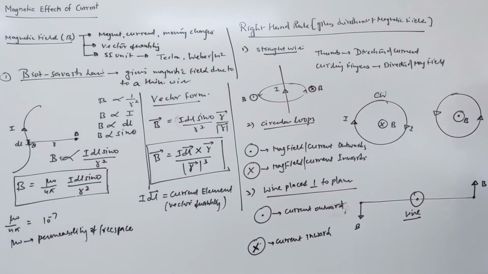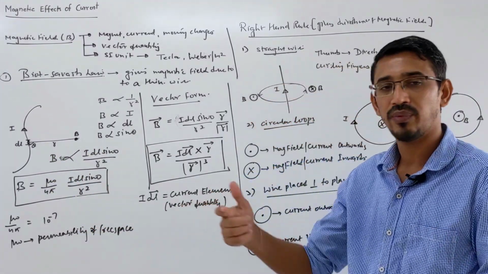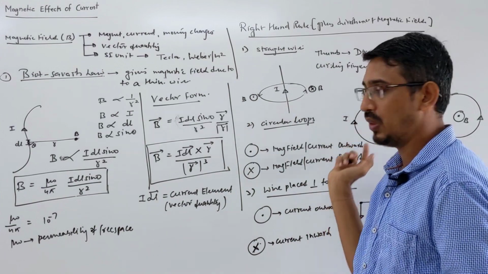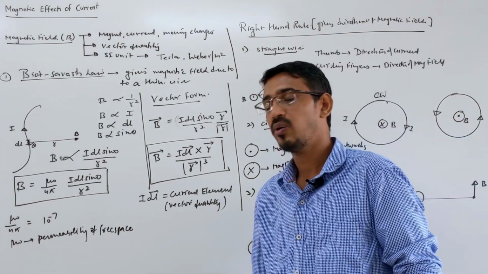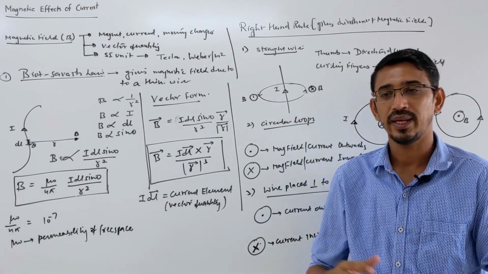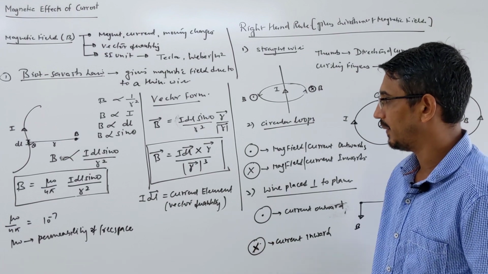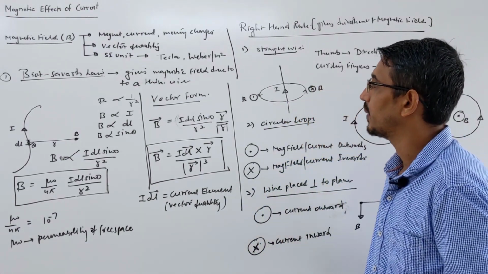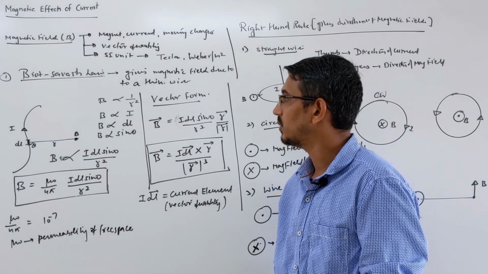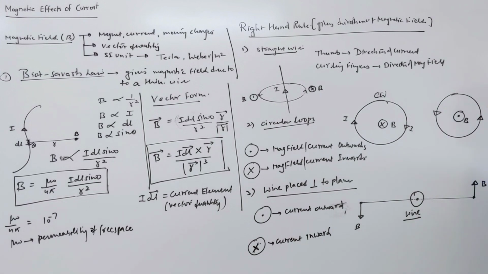Now we will write the applications of this. Two applications we will talk about here: one, magnetic field due to a wire, and then magnetic field due to a loop. Then after that we will learn Ampere's circuital law. We have three applications of it: due to a cylinder, due to a hollow sphere, and solenoid and toroid. These things are applications of the second law, meaning Ampere's circuital law. So this is the Biot-Savart law. It's very simple, you have to remember this. So the direction you have understood, then let's see the application of this.